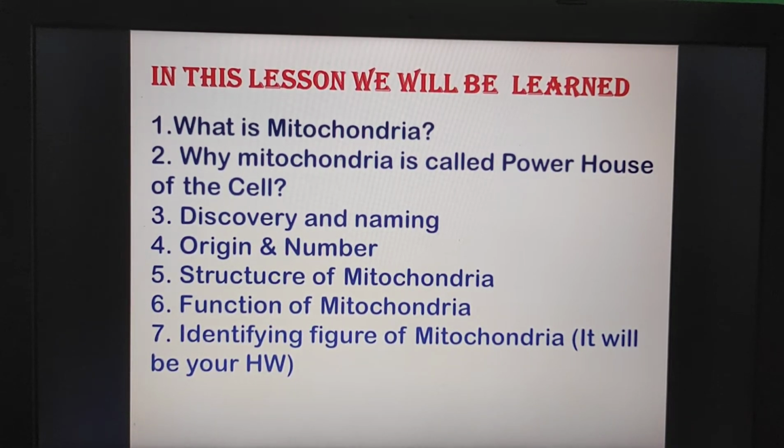In this lesson we will learn what mitochondria is, why mitochondria is called the powerhouse of the cell, discovery and naming, origin and number, structure of mitochondria, function of mitochondria, and identifying the figure of mitochondria, and it will be your homework also.